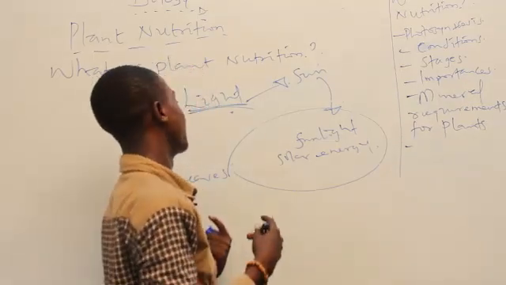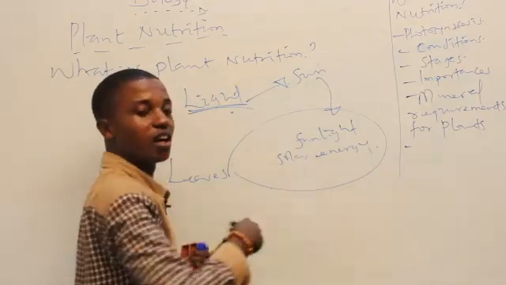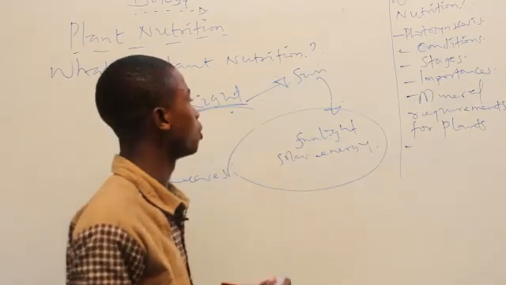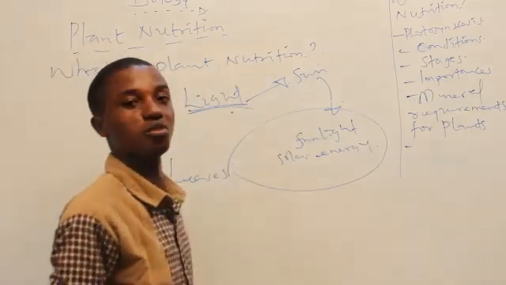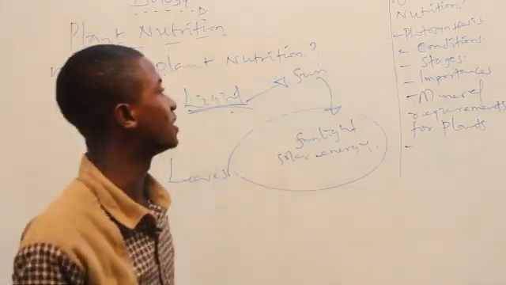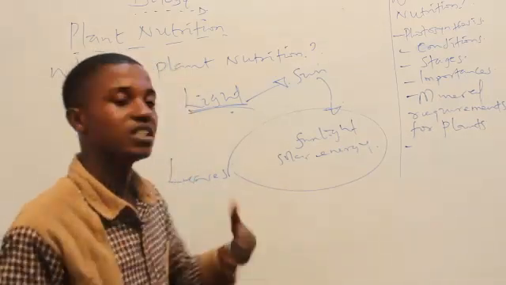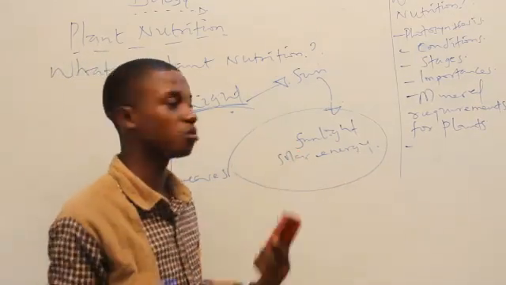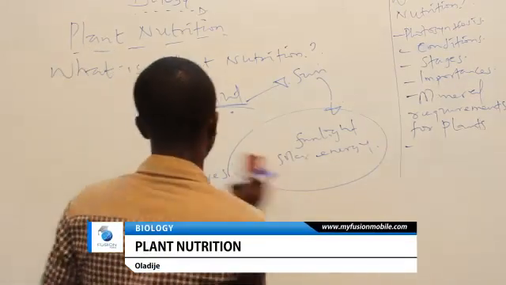It is the sunlight that the leaves assess, and after it has finished assessing it, with the help of other factors that are also present, food is therefore prepared, or produced. So again, I think for the last time before I move further, plant nutrition talks about autotrophic mode of nutrition. It's a kind of nutrition where plants get to manufacture their food by themselves. Now this is actually made possible by a specialized structure called the leaves. The leaves help in trapping sunlight during the day. Then when the sunlight is being trapped, with the help of other factors, food is being produced. Now can we just move on to photosynthesis?